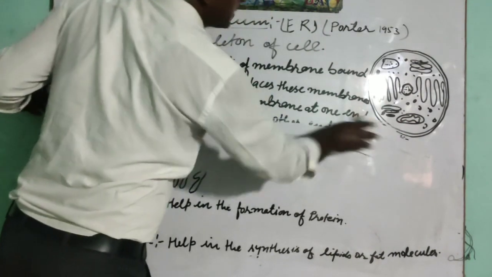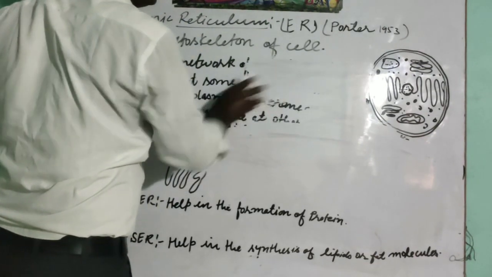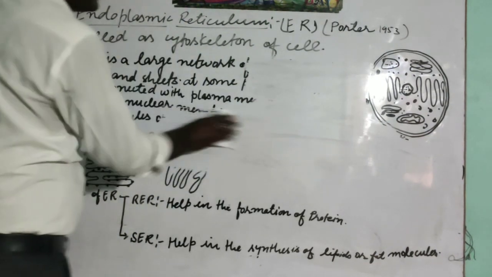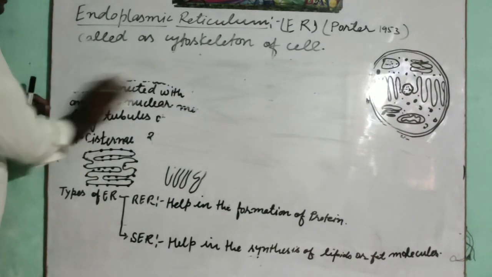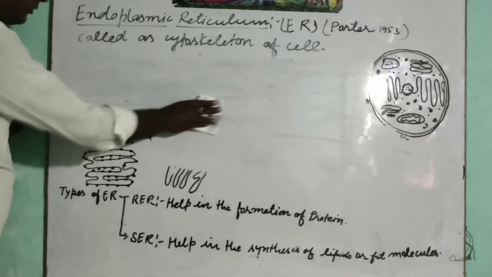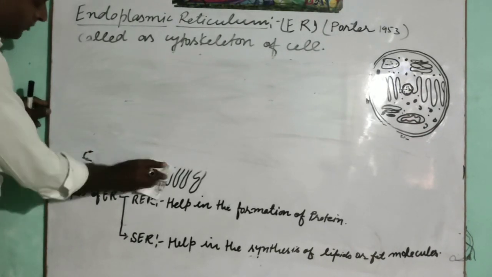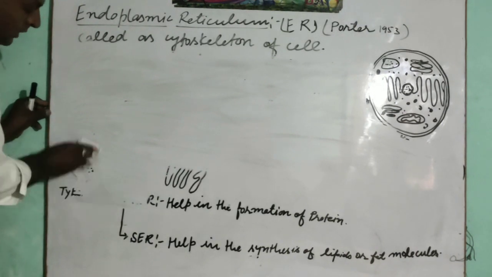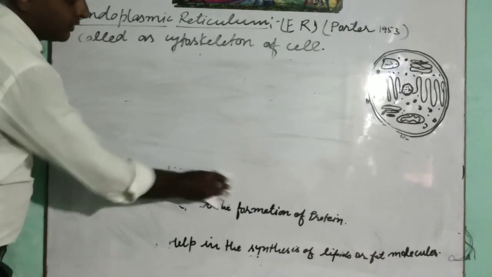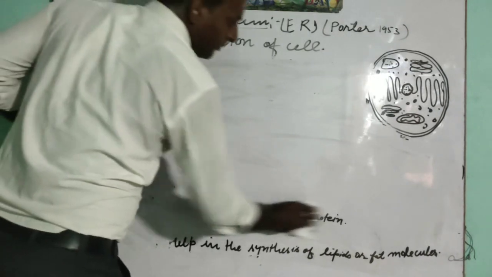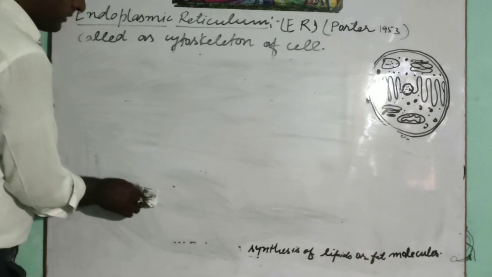Now we have to discuss the function of this endoplasmic reticulum. What is the function of this endoplasmic reticulum? We will see. Students, one thing I want to tell you, that this endoplasmic reticulum, Golgi body, lysosome and vacuoles are under the endomembranous system. One question arises: what is the endomembranous system?